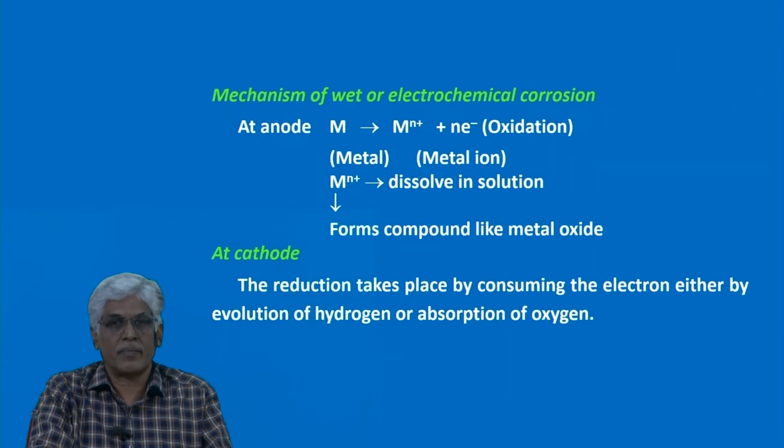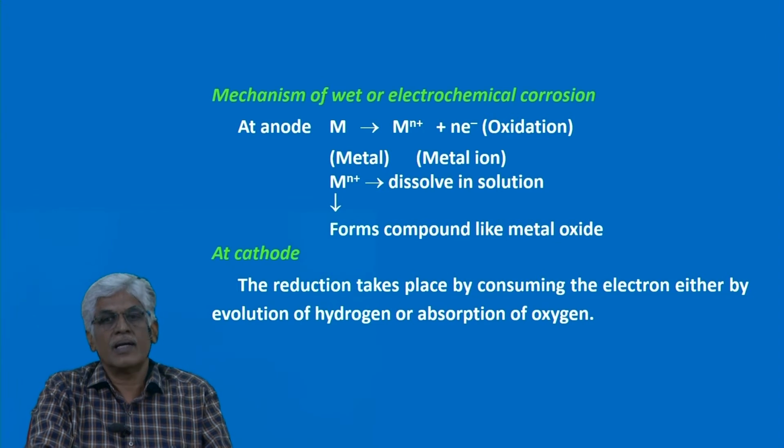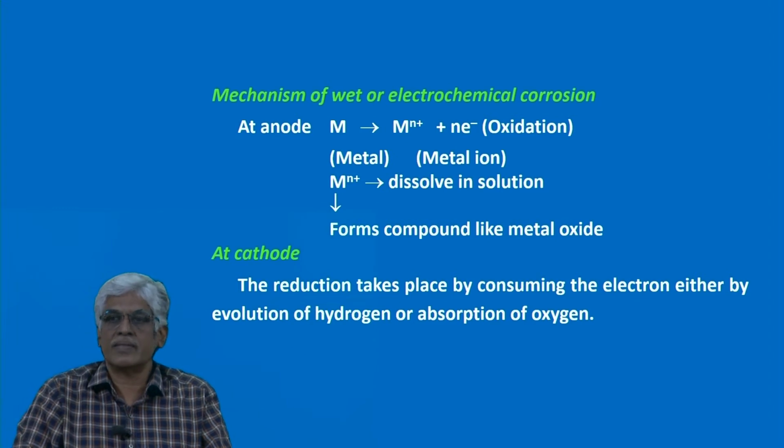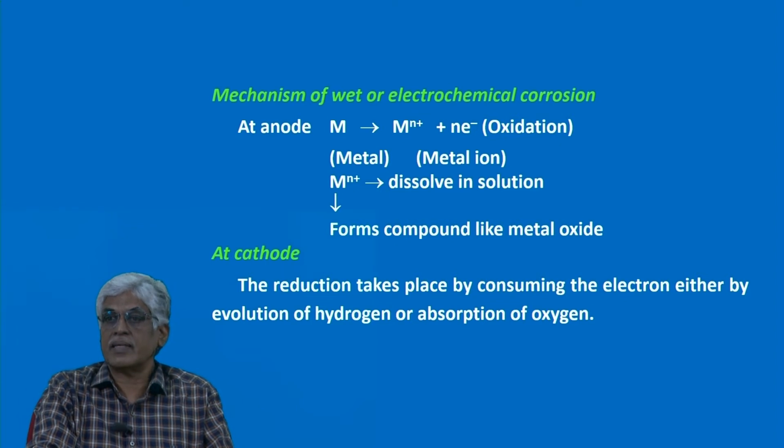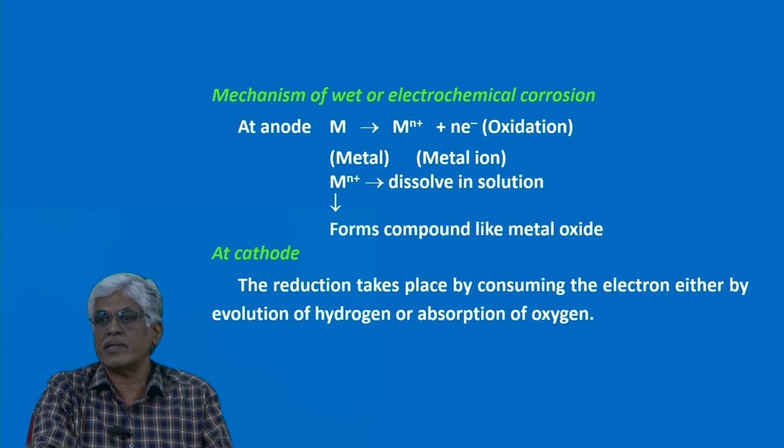At the anode, what will happen? Because wet corrosion is in presence of moisture, definitely at the anode the metal dissolves. That is what will happen. It is an oxidation reaction: the metal gives M^n+ in general, and electrons. Oxidation reaction takes place at the anode.